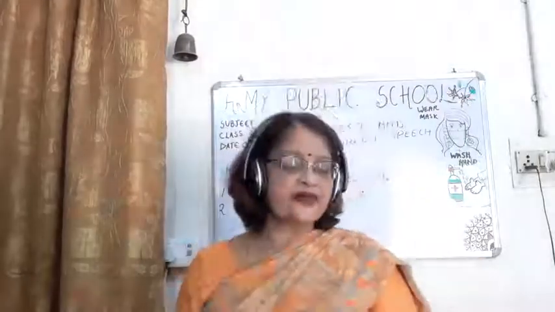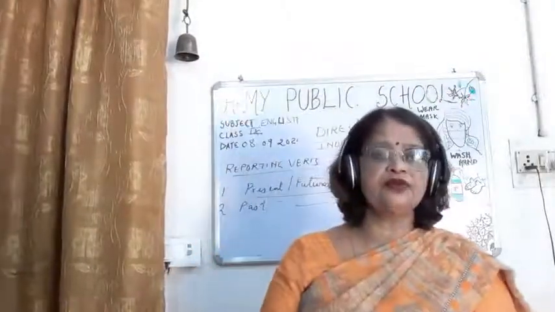So children, hear each and every word properly and try to find out what rule will come next. Automatically everything will be clear to you, and then you will be able to do it.